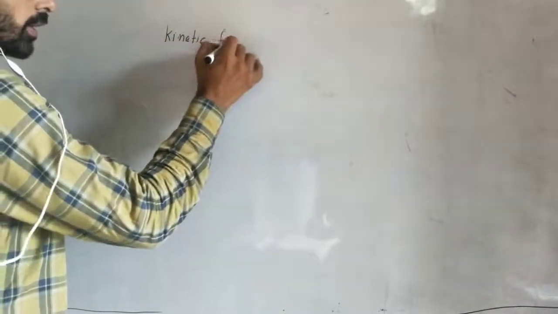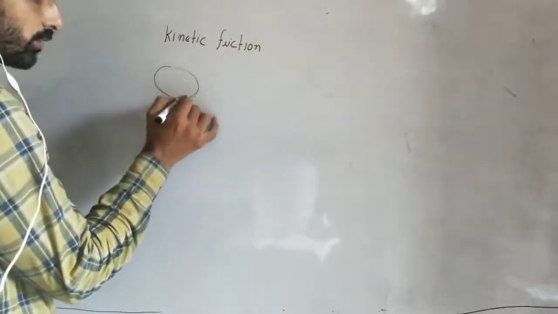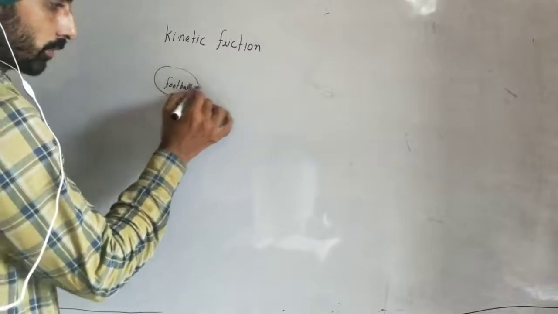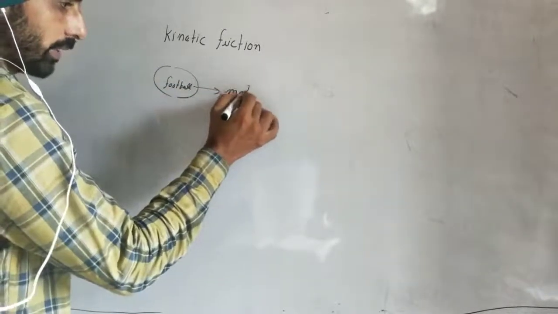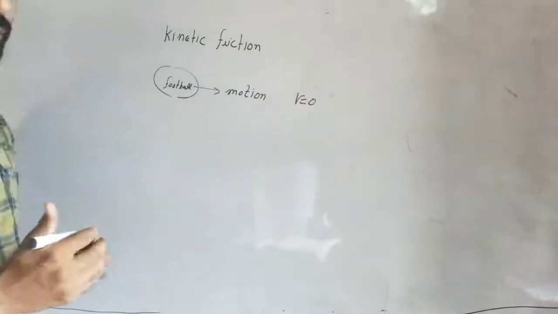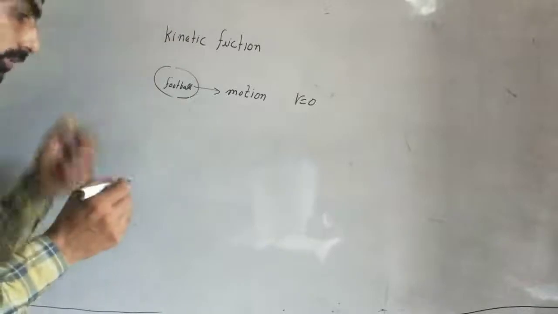Do you know there is a playground and a football is moving on it? Suppose there is a ball moving on the playground. It is in motion. After some time, it will stop. Why is it stopping? Its velocity becomes zero because some kind of friction is acting on it, and that kind of friction is known as kinetic friction.